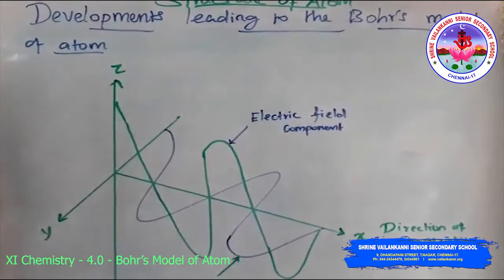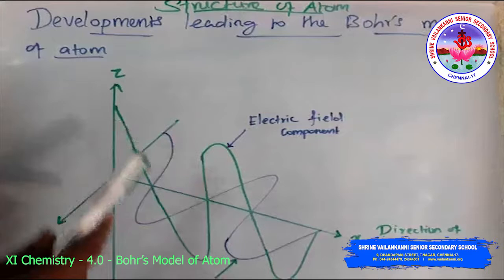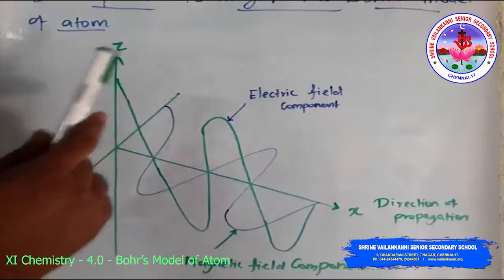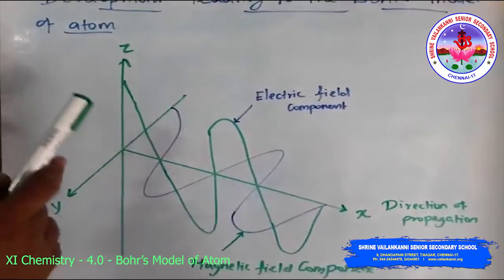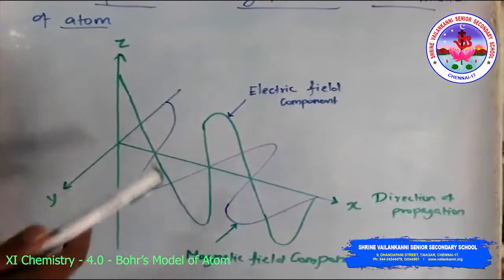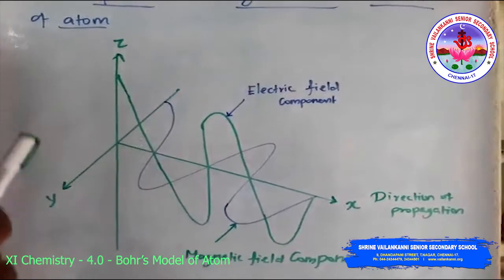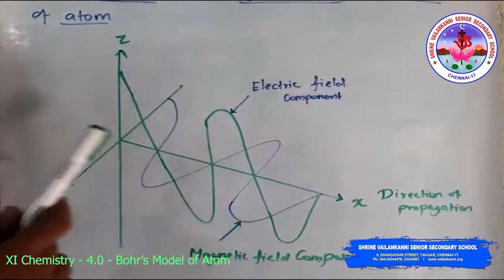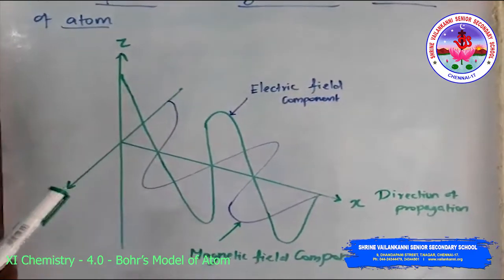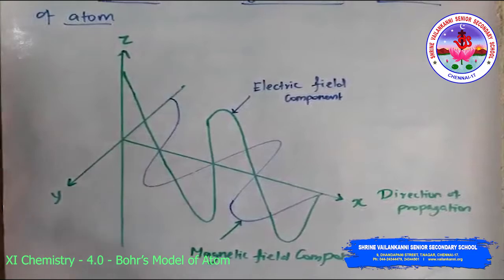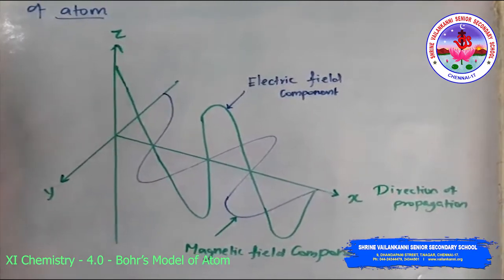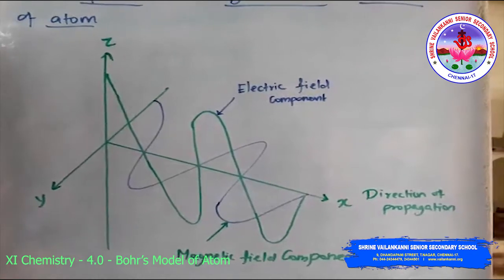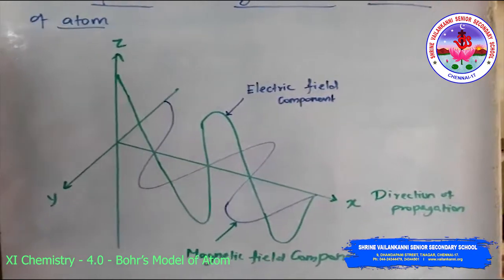The first is the dual character of electromagnetic radiation, which means the radiation possesses both wave-like and particle-like properties. The second is the experimental results regarding atomic spectra, which can be explained only by assuming quantized electronic energy levels in an atom. First, the wave nature of electromagnetic radiation; another is the particle nature, that is, Planck's quantum theory.